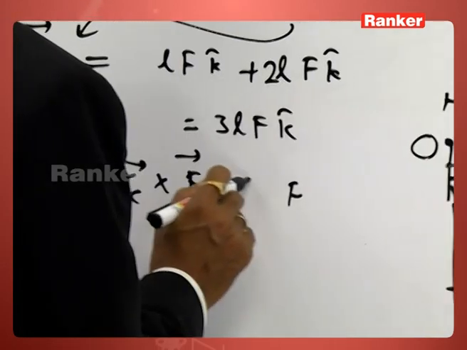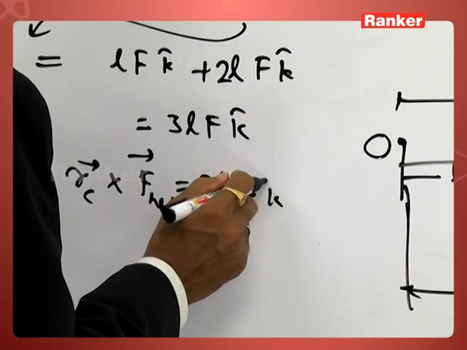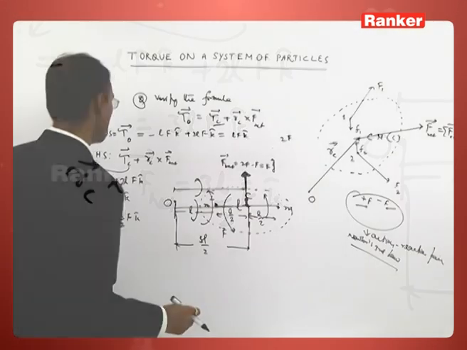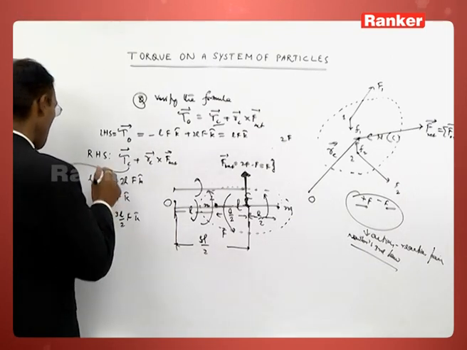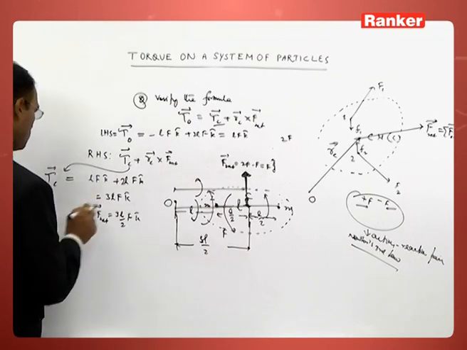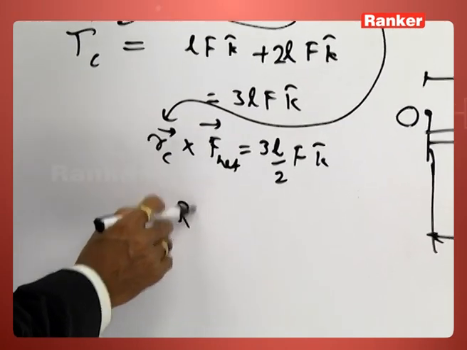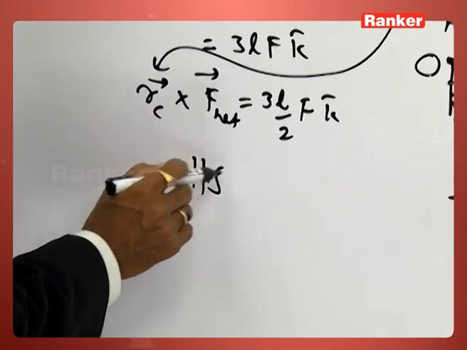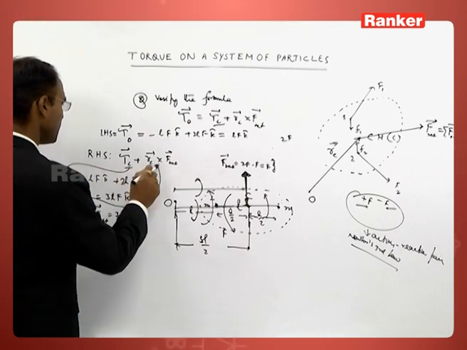F into 3L by 2 in anticlockwise sense, KAB. Now you have to add this. Then the right hand side term will be equal to tau C plus RC cross F net.